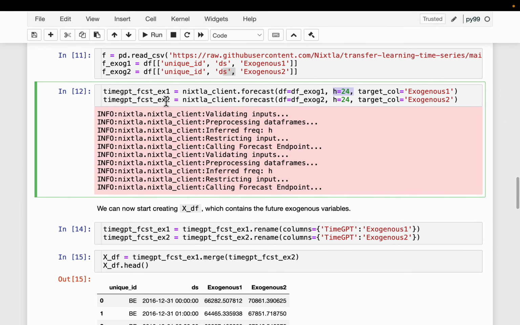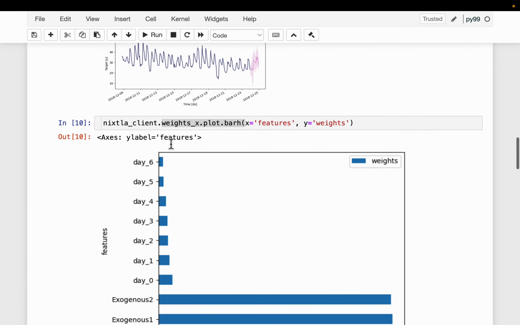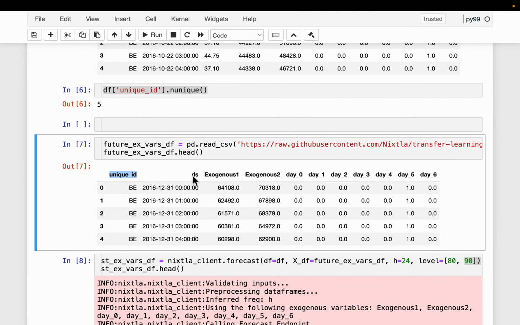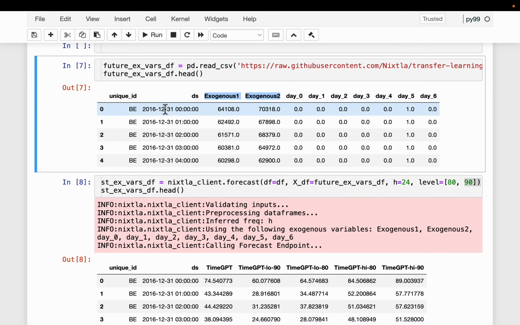And then once we have made the forecast, we are going to construct a data frame similar to this one. All we have is the unique ID, the timestamp, and the historical values. So we have just forecasted this exogenous 1 and exogenous 2 for the following 24 data points. We combine them to make a data frame with these 4 columns, and then we will figure out how to compute the remaining values and add them to the same data frame. That will make us the features data frame for the forecasting.